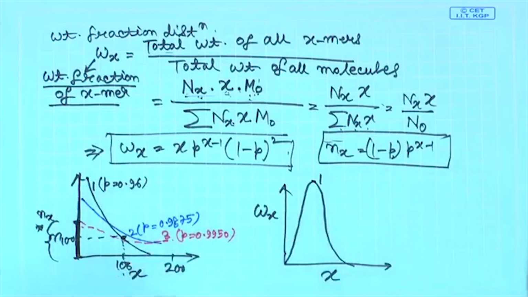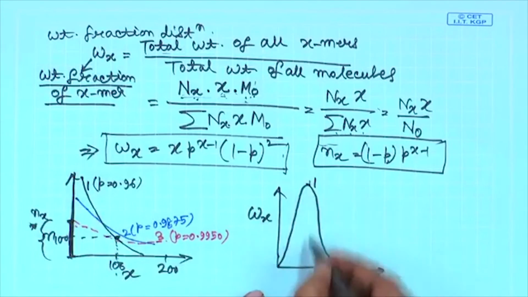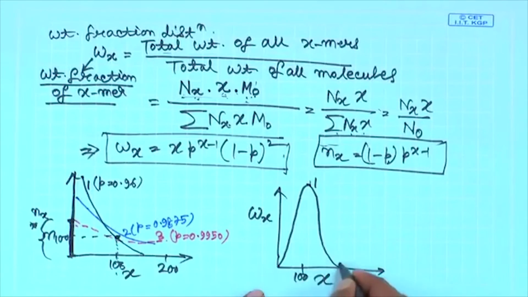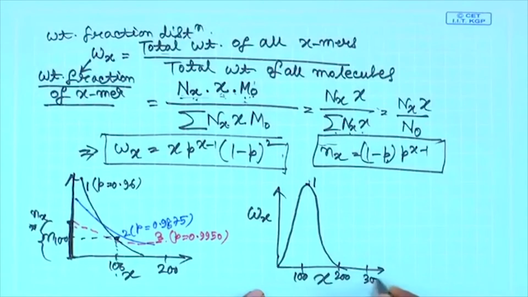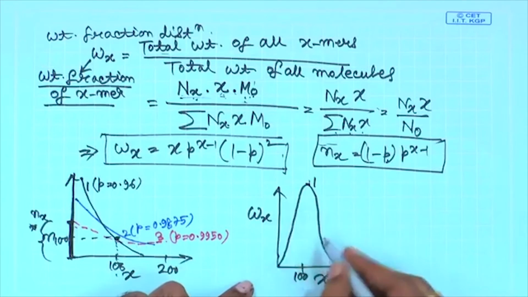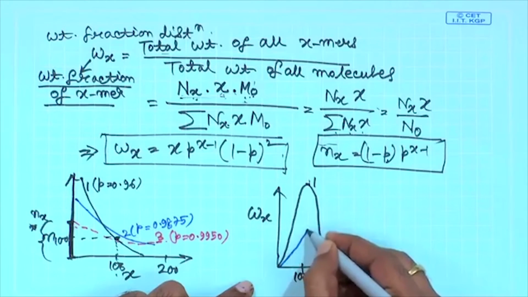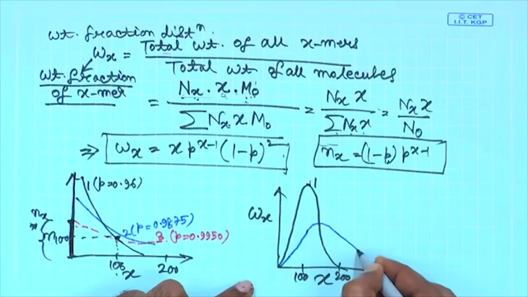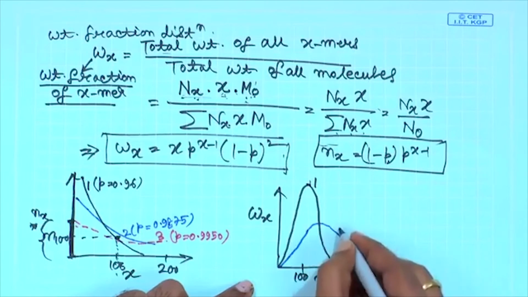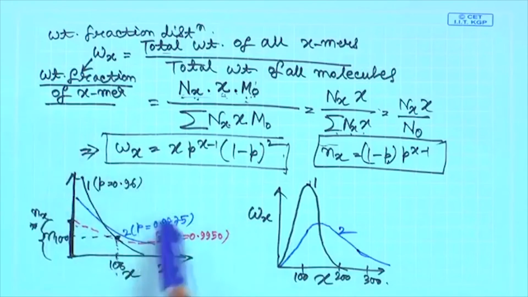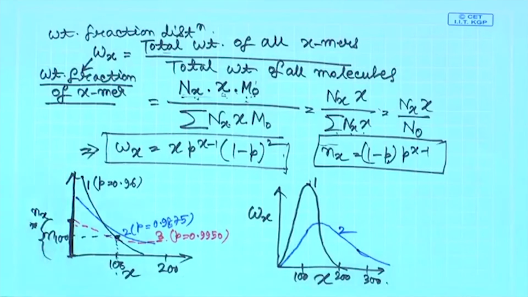Approximately, this will be like 100, this will be like 200, 300, and so on, and this will be for curve 2. Like this. Curve 2 corresponds to this, and this will be for curve 3.